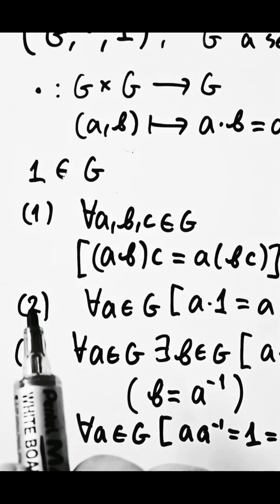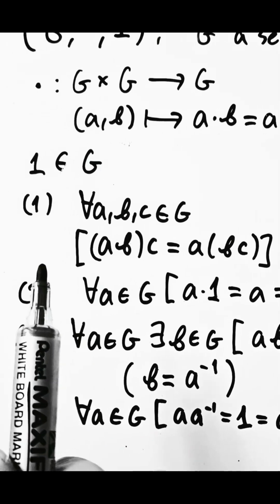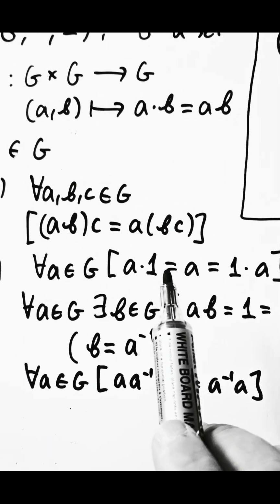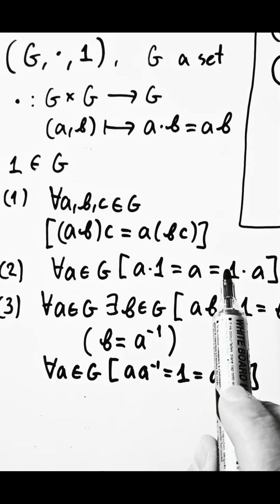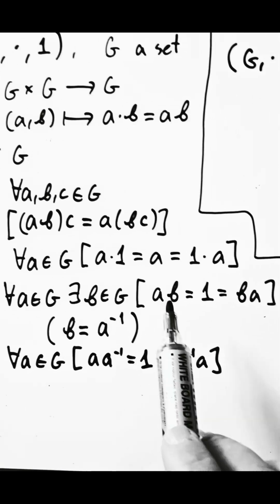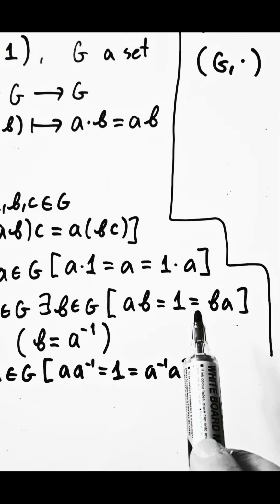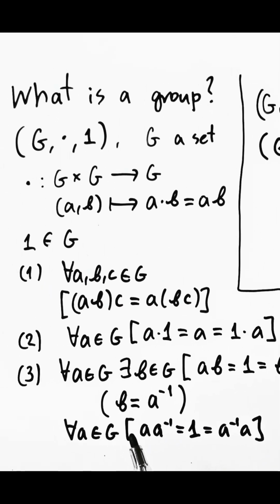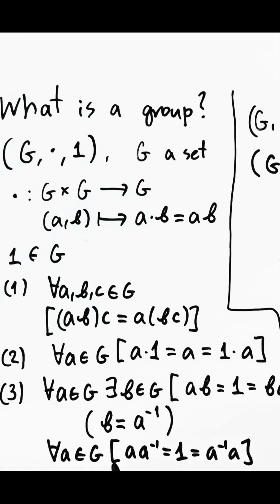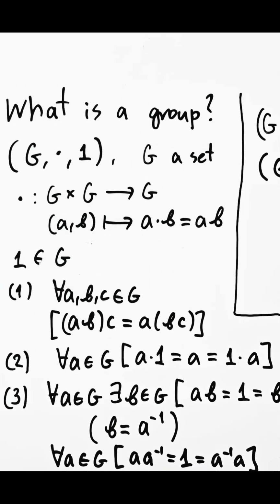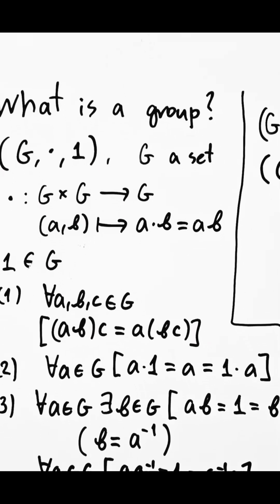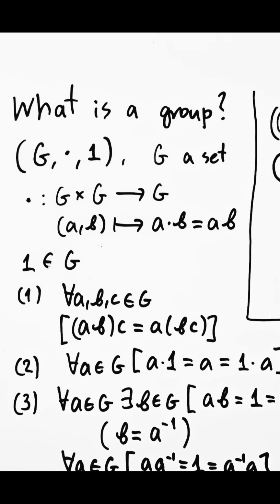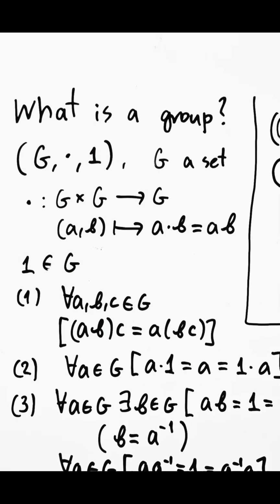Now, further modifications can also be done to the properties themselves. It turns out that one of these two equalities and the corresponding equality here can be dropped. One can prove those equalities using the other equalities, which we're not going to do here, but it is possible to do that. So there are different ways of defining the concept of a group. The one presented here is one of the ways.